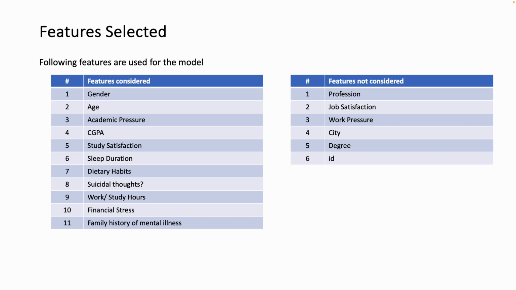The variables which we have looked at are gender, age, academic pressure, CGPA, study satisfaction, sleep duration, dietary habits, suicidal thoughts, work study hours, financial stress, family history of mental illness. At the same time, there are a few variables which were not considered, as they were not adding any value for predicting the target variable: profession, job satisfaction, work pressure, city, degree, ID. ID is just a unique identifier. Profession, job satisfaction, work pressure, as I mentioned, largely have one common value across the entire data set. So there is not much variation, and hence these variables are not adding any value in explaining the target variable.